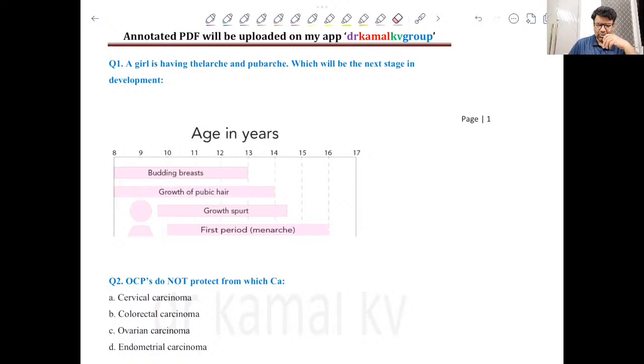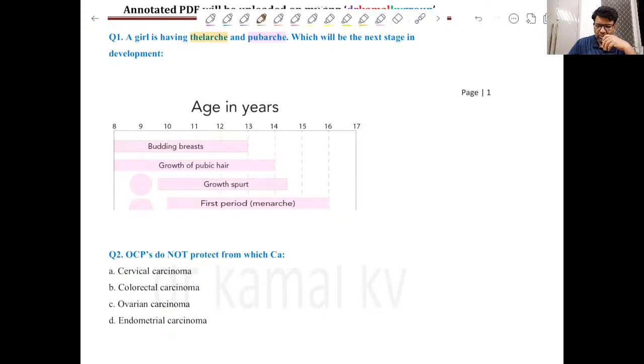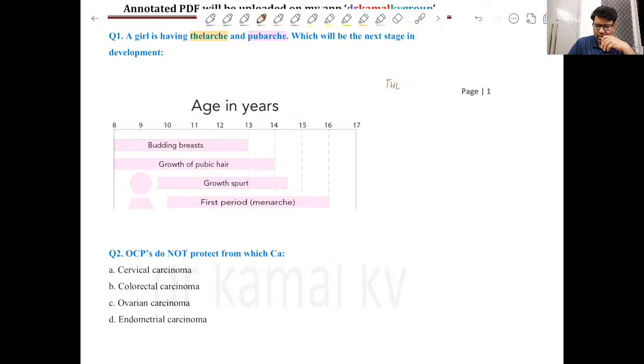So we can start. The very first question was about a developmental stage of a female, and it was given that Thelarche has been attained, Pubarche has been attained. Now, what will be the next step or next phase in the development of a female? To remember the different steps, two have already been given: Thelarche, which is related to breast development, and Pubarche, which is the growth of pubic hairs.